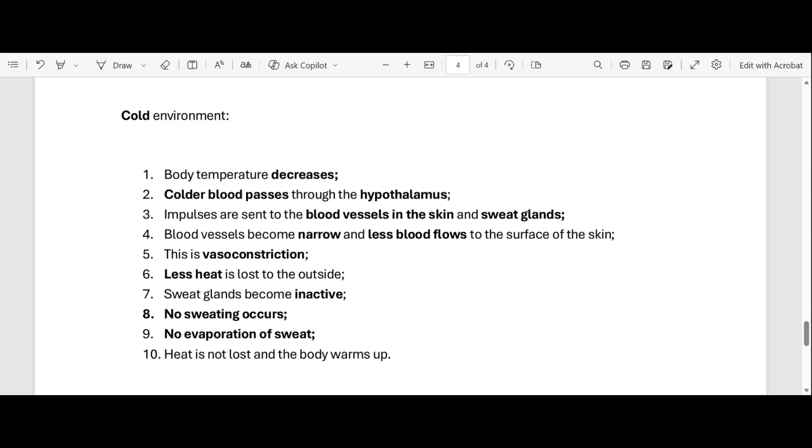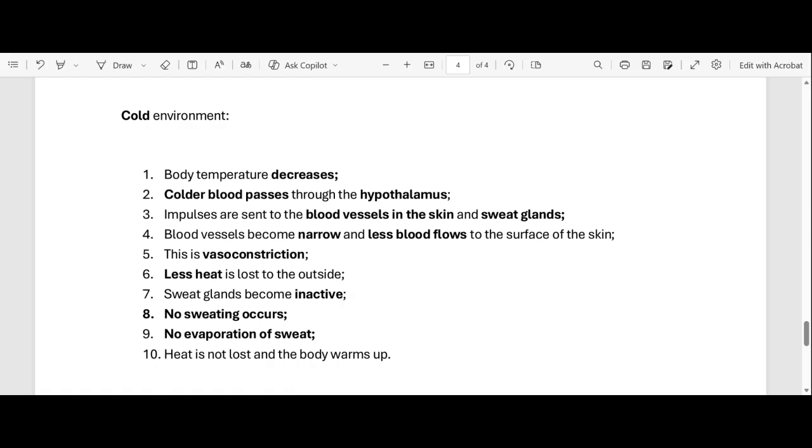So what happens to your blood vessels? Your blood vessels will start to narrow, or they will start to constrict. Constriction means it's narrowing, right? So they'll start to narrow. If they're narrowed, it means that they won't allow more blood to move to the surface of the skin, right? And this process we call it what?